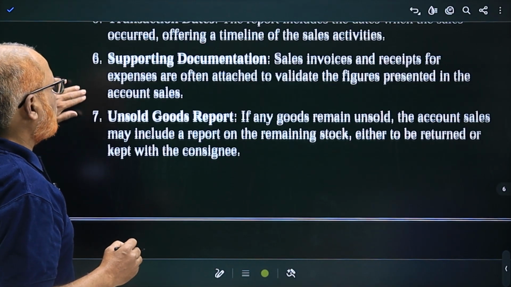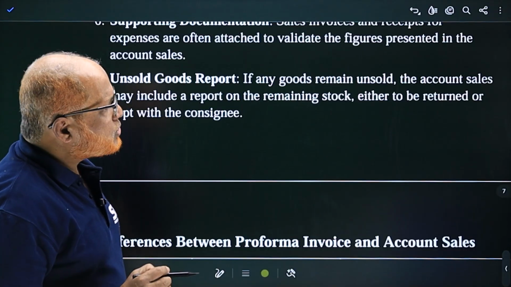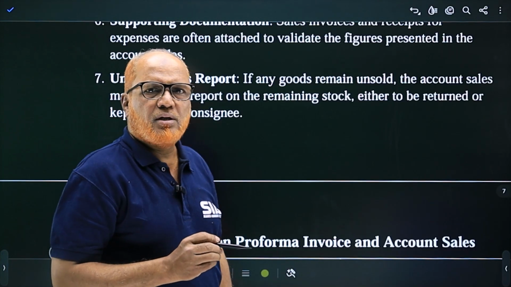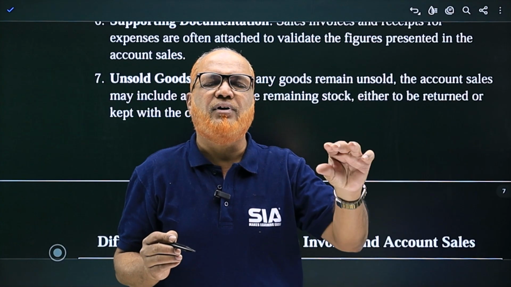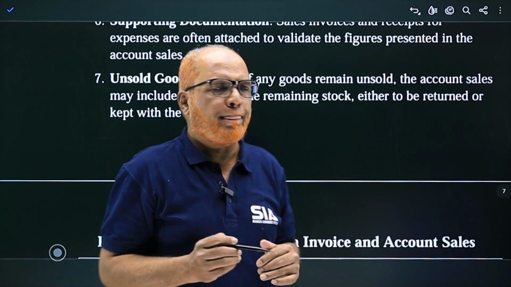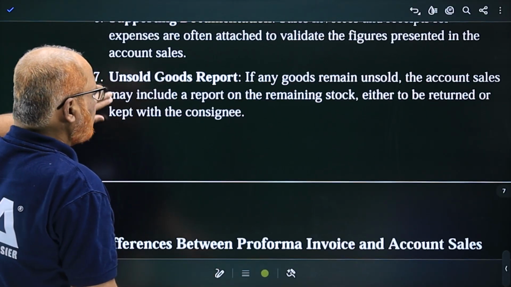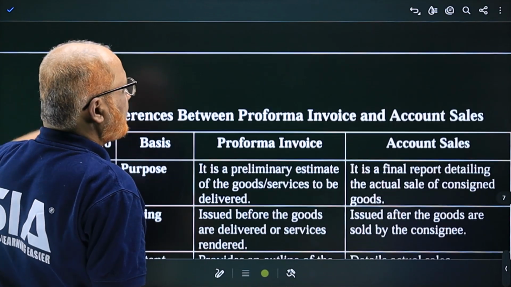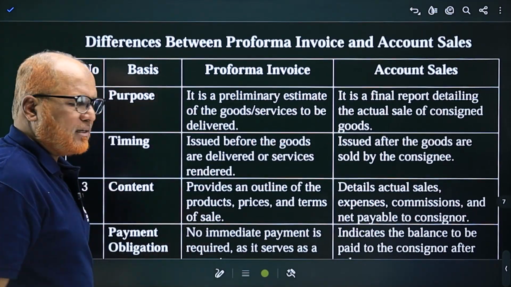Next, unsold goods report. If any goods remain unsold, the account sales may include a report on the remaining stock. So in this account sales, below the account sales, they should give the report of how much worth of goods are remaining unsold. That's all.